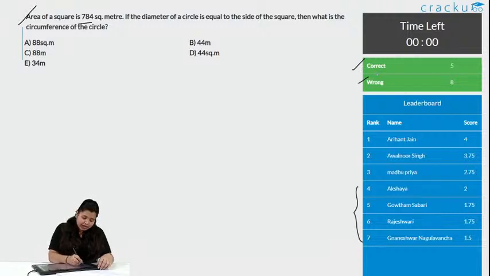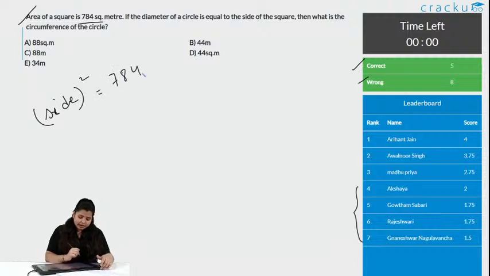The area of a square is side squared. If you have attended the other classes that we have done, you know how to get the square root.